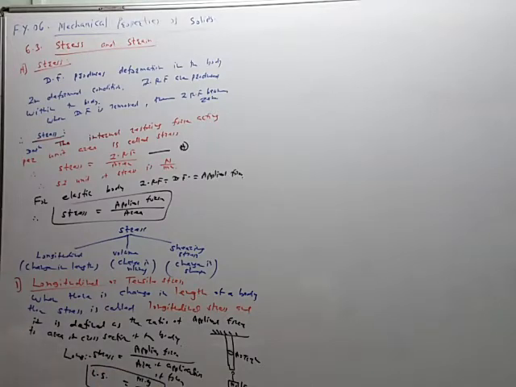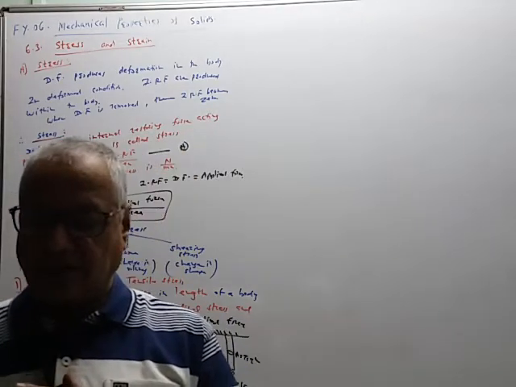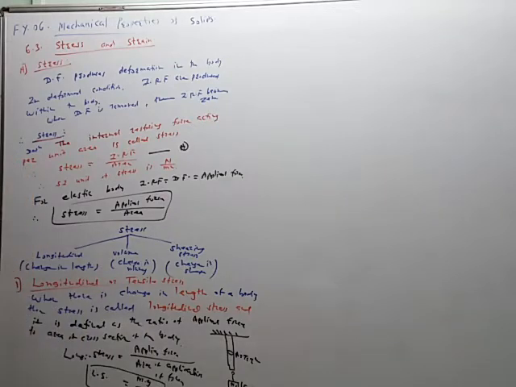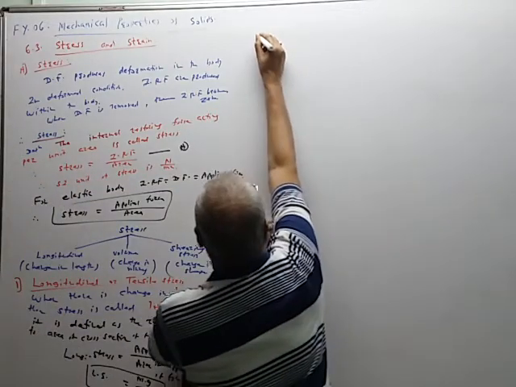Unit is Newton per meter square. So M is the load attached to the wire, G is gravitational acceleration, pi is 22/7 or 3.142, and r is the radius of cross section of the wire. So this is the first type of stress. Now second type, when there is a change in volume, then it is called a volume stress. So second type can be defined in the same way.